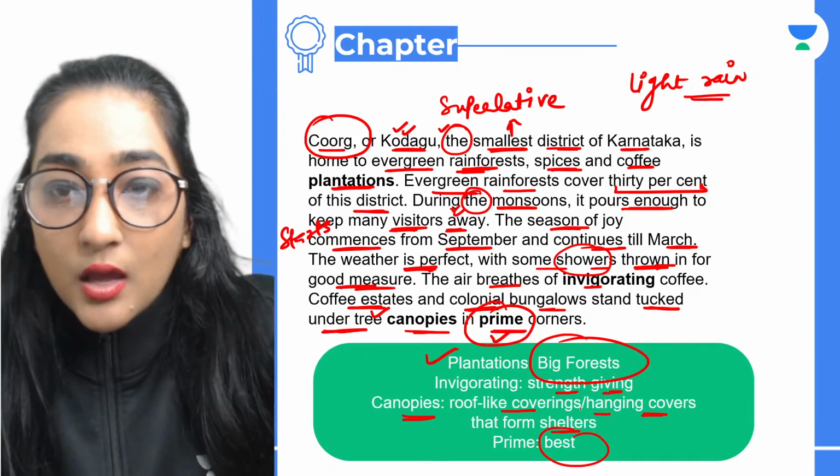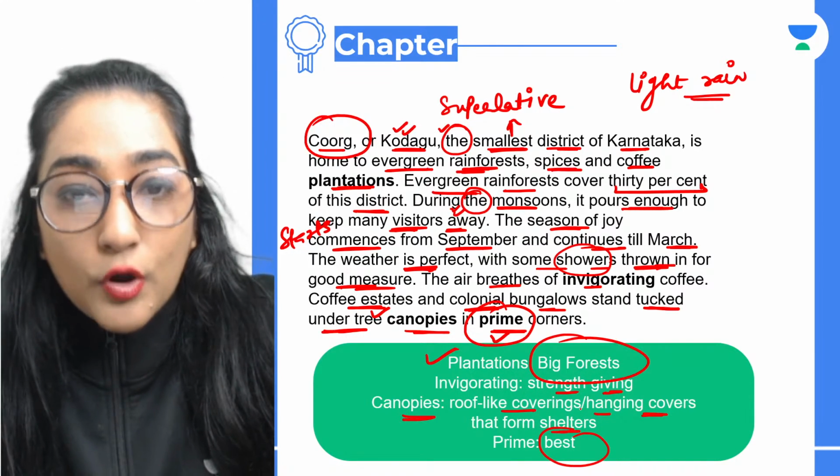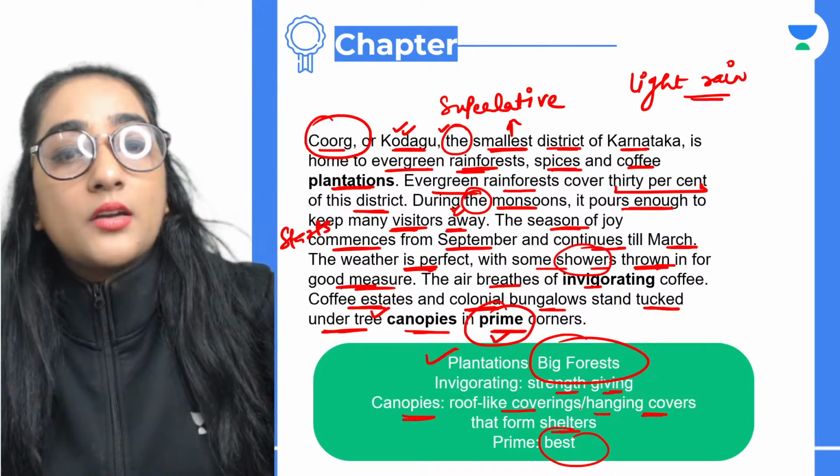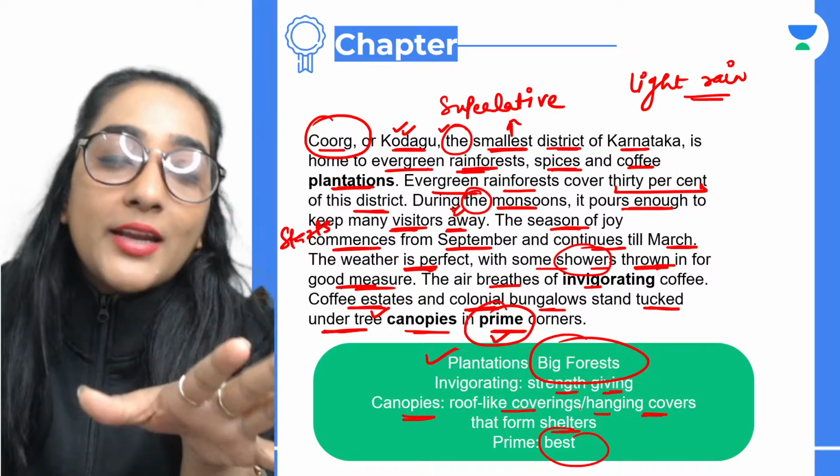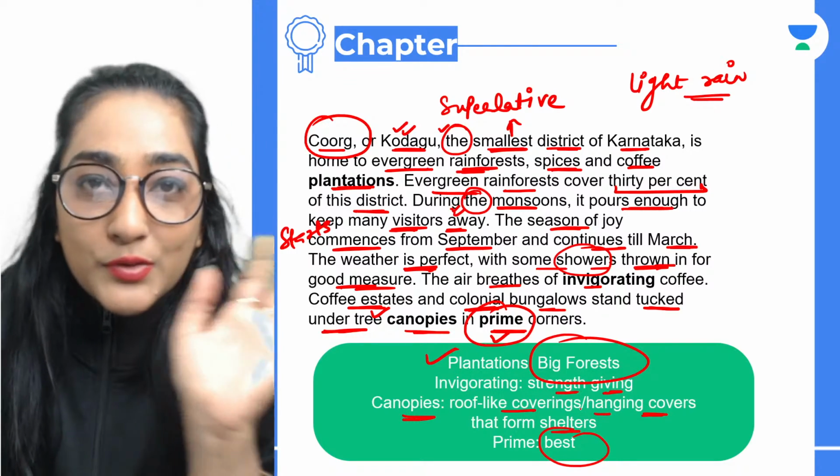Okay, all right. Last line of this: the air breathes of invigorating coffee. Coffee estates and colonial bungalows stand tucked under sea. Coffee. See, what did I tell you? 30% of the area is being covered with trees, right?